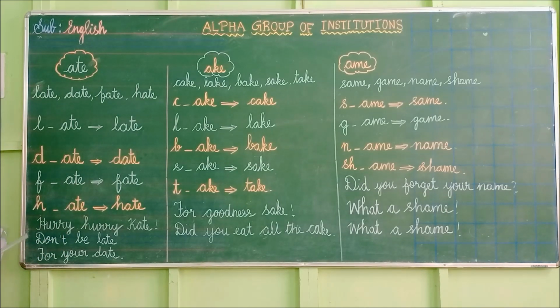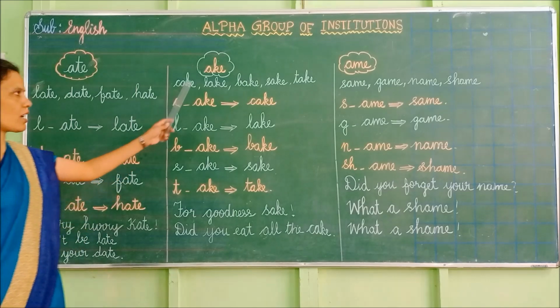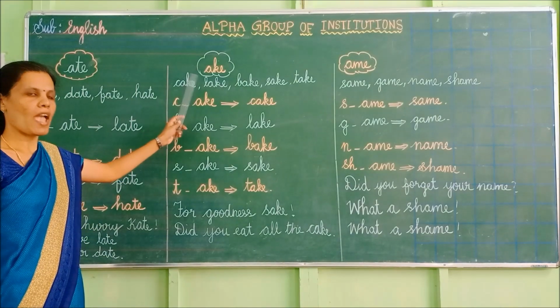Hate. Here we go for rhyming. Hurry, hurry, hate. Don't be late for your date. Hurry, hurry, Kate. Don't be late for your date. We will move on to ake. Now we will move on to ake.